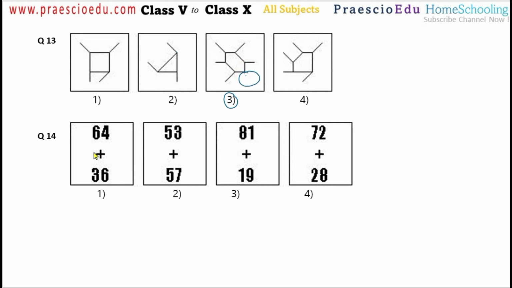Okay, now question number 14, 64 plus 36. Here if we make the addition, we are getting 100. Here 53 plus 57, here 110 comes. Here 81 plus 19, 100 comes. Here 72 plus 28, here also 100. So option number 2 is the different one.